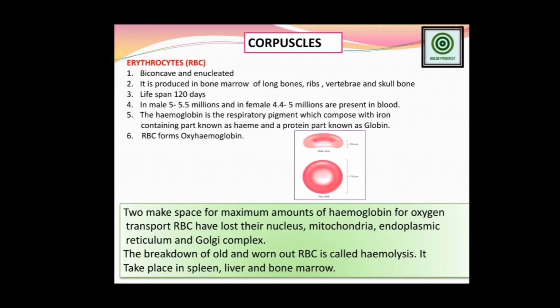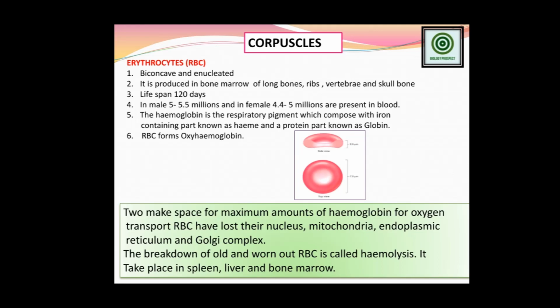the hemoglobin. Hemoglobin is a conjugated protein, and two elements are mainly present there: heme, which indicates the iron, and globin, which is the protein name. So hemoglobin is the respiratory pigment composed of iron, containing the heme part and the proteinous part, that is globin. Clear? Now, RBC forms the oxyhemoglobin form.